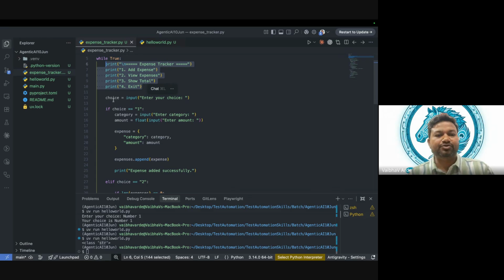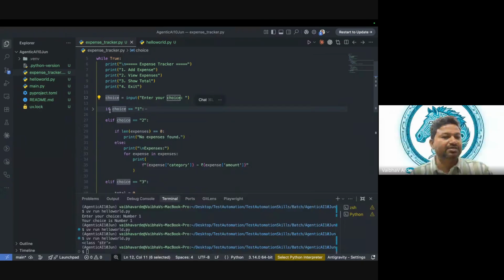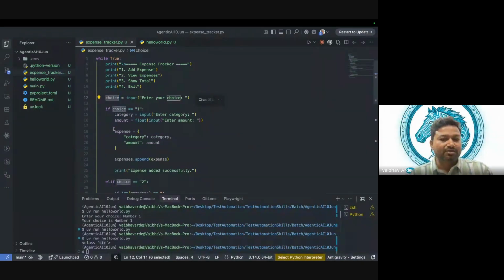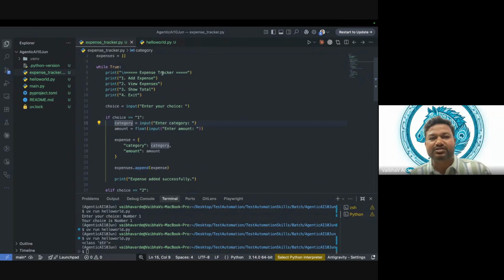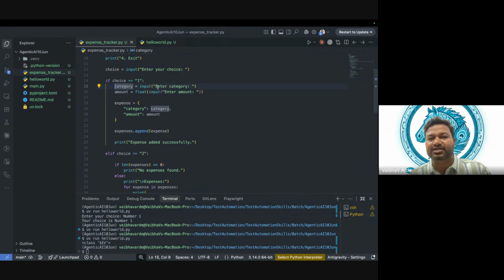Everything is in the while loop, and in the while loop we are printing the first 5 things. Then we are taking input, and as we take input we have some value, then we are comparing those values. If it is equal to 1, we will see what is there in this if. It started from here, all the way till here. You can see this yellow line, which means everything is part of this if. If it is choice 1, it will go here, and our choice was add expense. To add expense, it asks to enter the category, then a float input, enter the amount. That amount will go here.